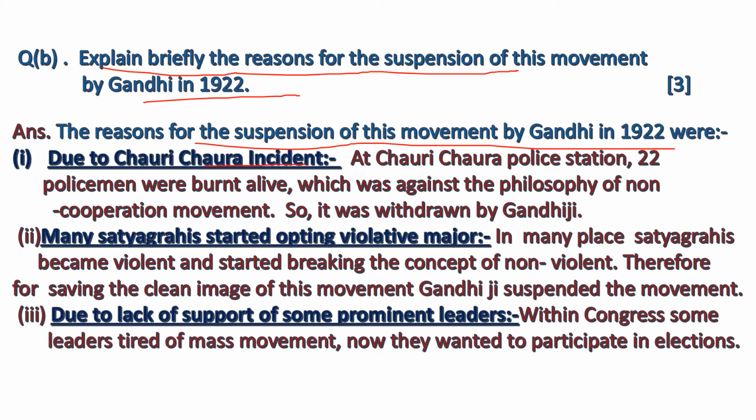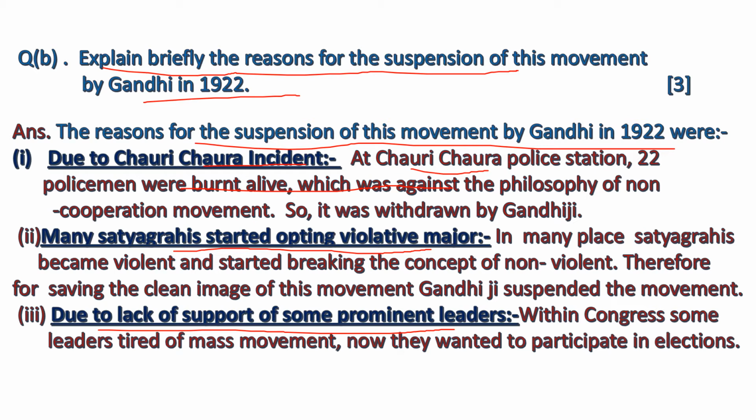Due to the Chauri Chaura incident, many satyagrahis started opting for violent measures. At Chauri Chaura police station, which is currently in UP, 22 policemen were burnt alive, which was against the philosophy of the non-cooperation movement, because it was supposed to be conducted through non-violence.